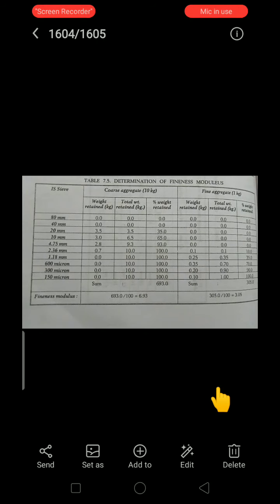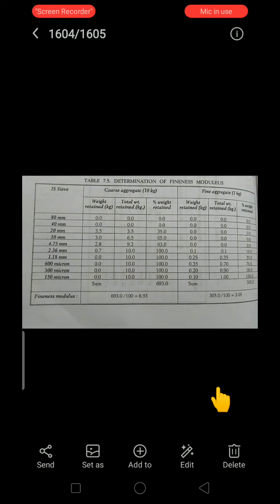Coming to the gradation of aggregate, or sieve analysis. Here, grading of aggregate is the particle size distribution of the aggregates. If all the particles of a fine aggregate have the same size, it is said to be uniformly graded, and there will be more voids in the aggregate mass, which is not desirable. So in a uniformly graded aggregate, more voids are present, and we call it uniformly graded if all the aggregates are in the same size.